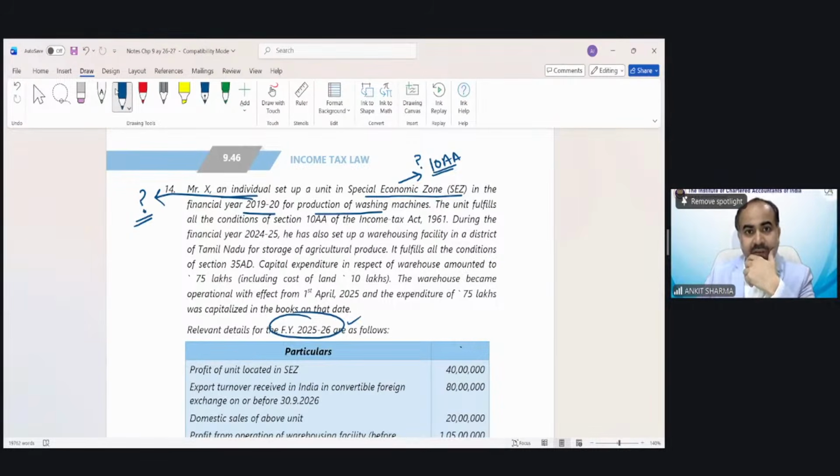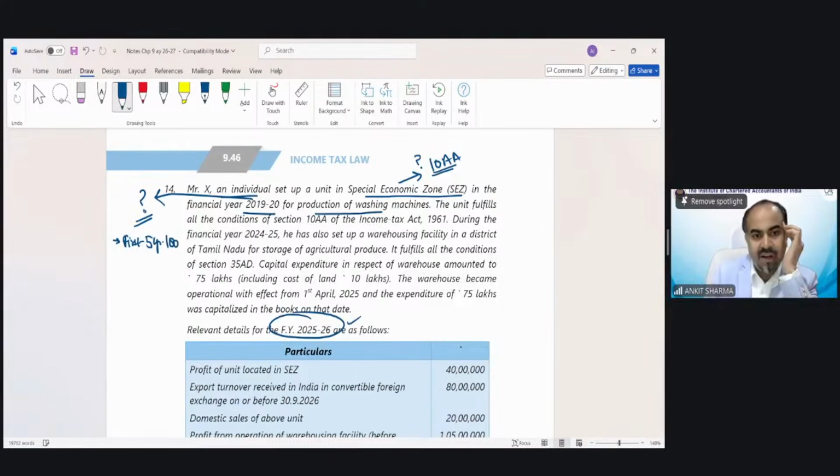Let's see. Any answer? Tax holiday. What tax holiday? That's what I am asking. What is the impact? Not allowed due to preceding year? No, not the right answer. When you go through section 10AA, it says for the first 5 years,